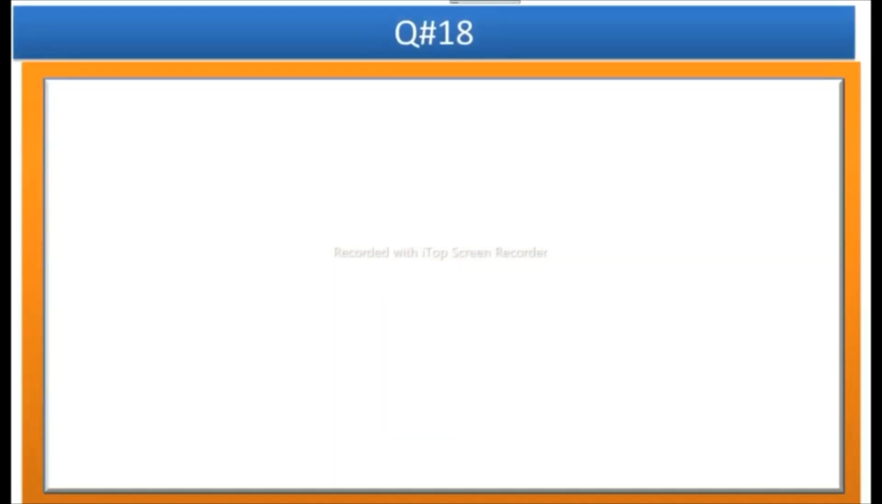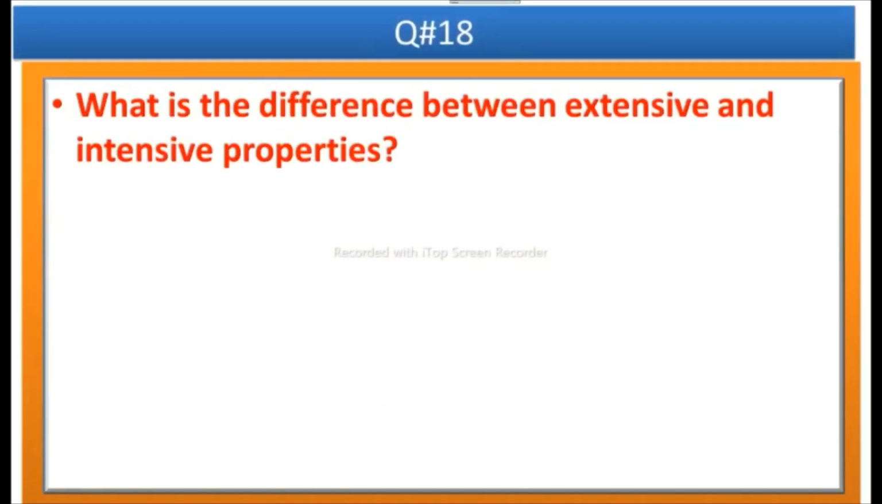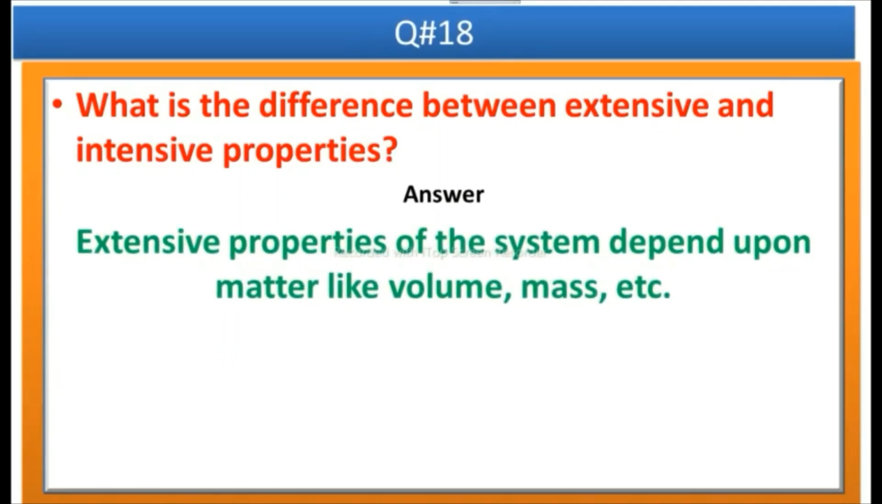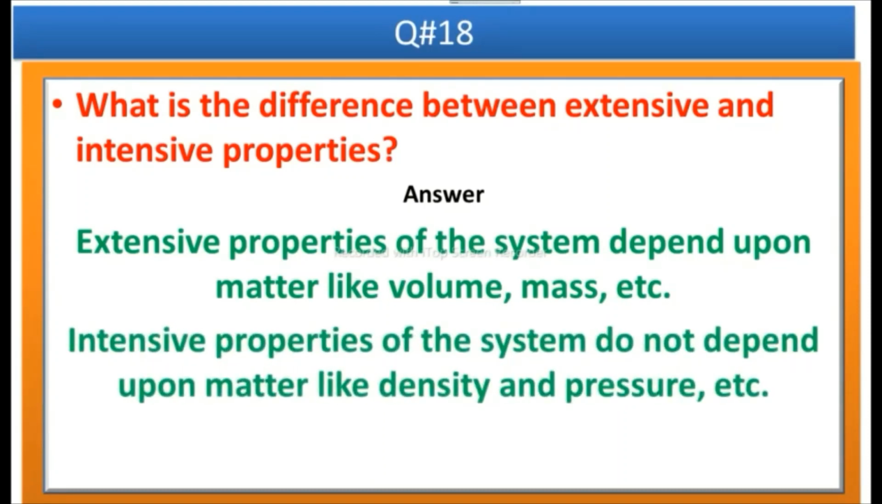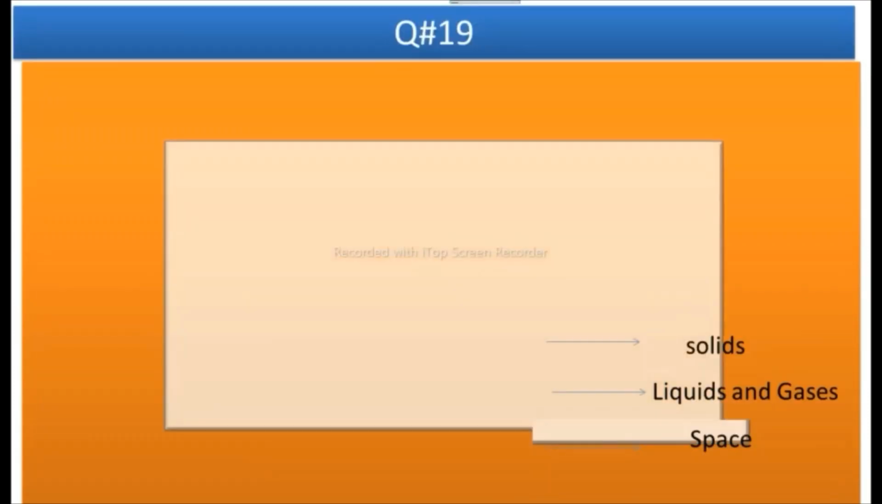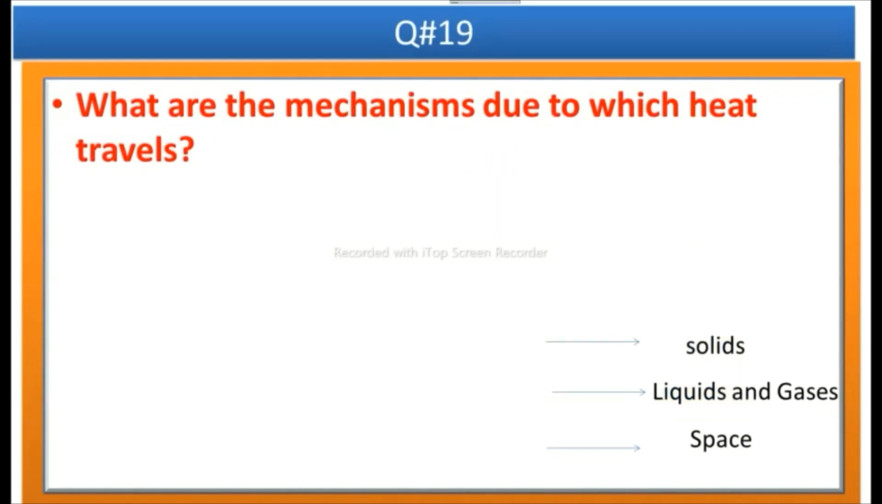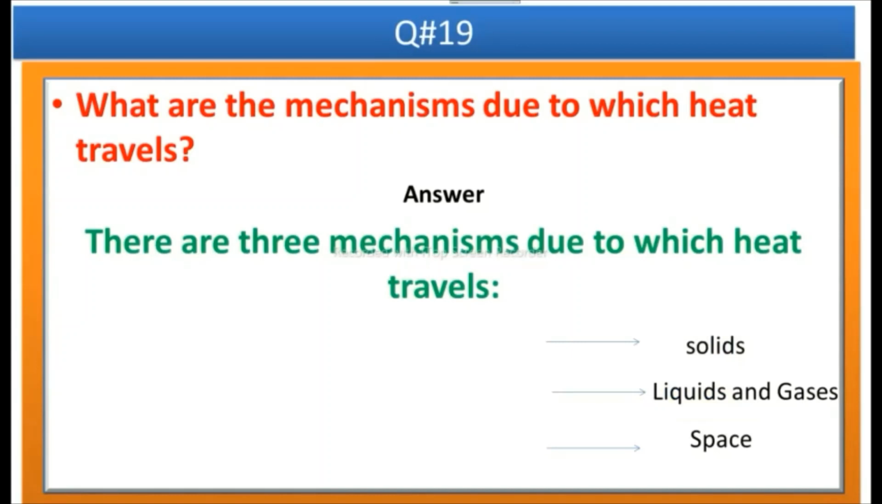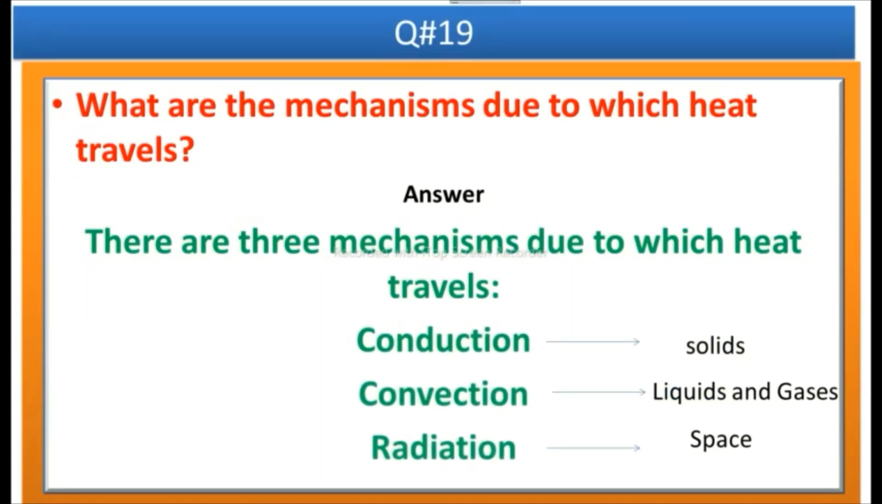The next question is, what is the difference between extensive and intensive properties? Answer is, extensive properties of the system depend upon matter like volume, mass, etc. And intensive properties of the system don't depend upon matter like density and pressure, etc. The next question is, what are the mechanisms due to which heat travels? Answer is, there are three mechanisms due to which heat travels: conduction, convection, and radiation.